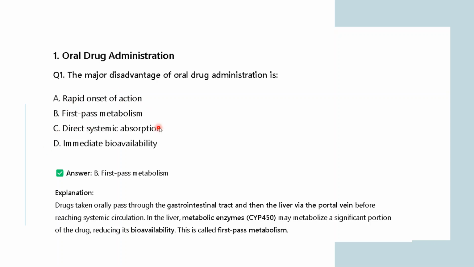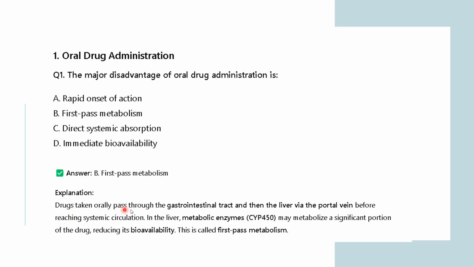Then first pass metabolism, this is the right answer. Direct systemic absorption, it is not happening with oral drug administration at all. It is not getting directly into your systemic absorption. First of all, it is going through different parts of your body. Immediate bioavailability, that is also not there, because the bioavailability is getting reduced when you're taking an oral drug.